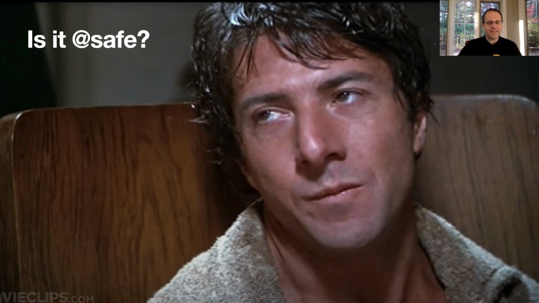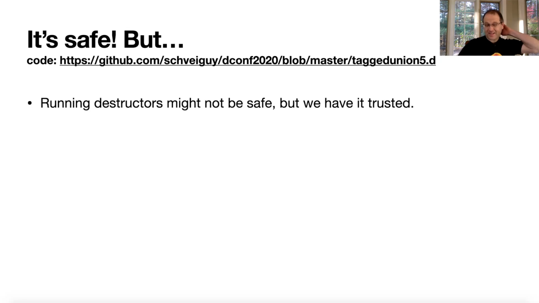But is this safe? Now, it does compile. It does pass unit tests. However, running destructors might not be safe, and we have marked it as trusted. So one of the things to remember when you're writing a template with trusted functions in it is you want to let inference happen as much as possible, right? So you only want to trust the parts that you know should be trusted. But that's easy to fix, right?